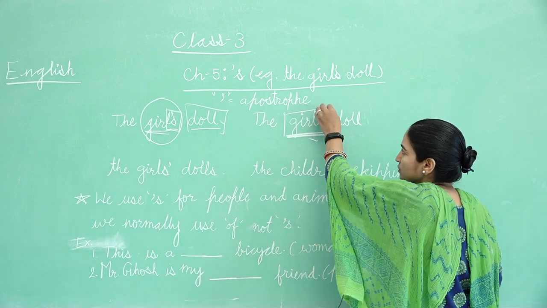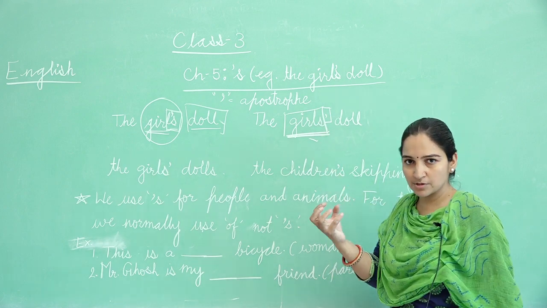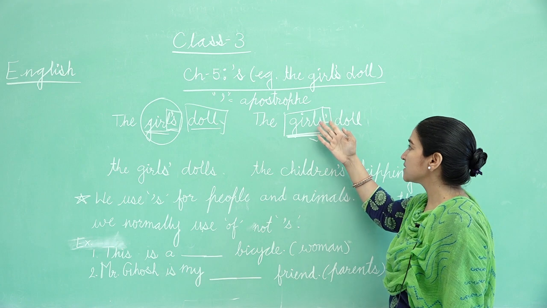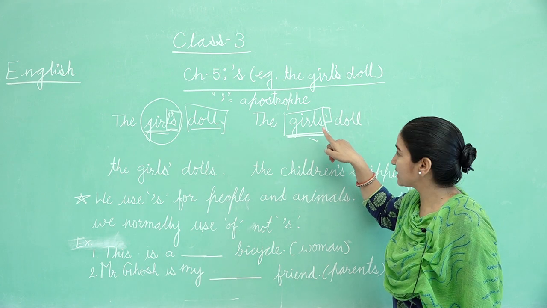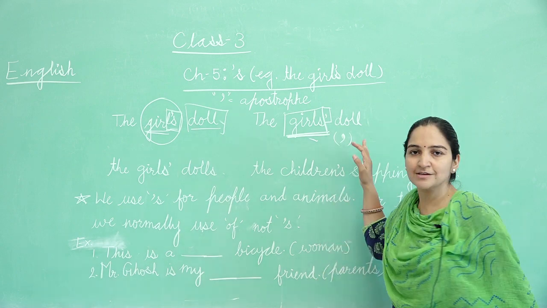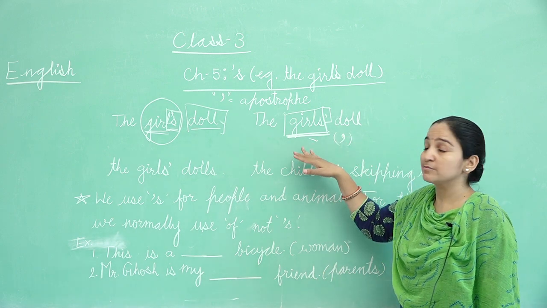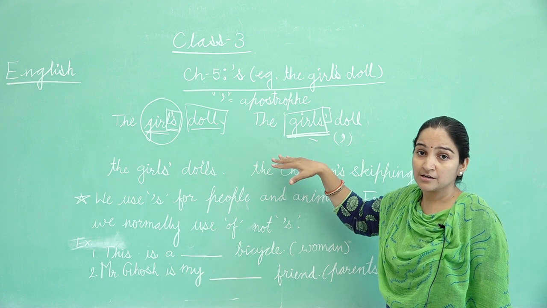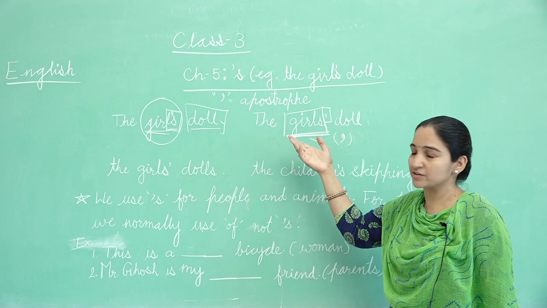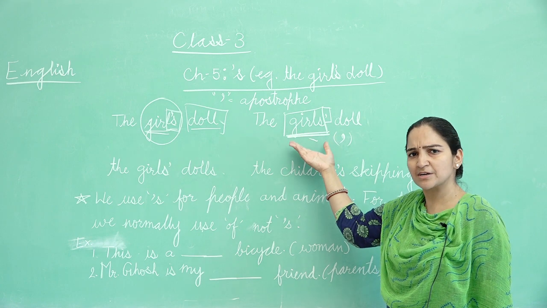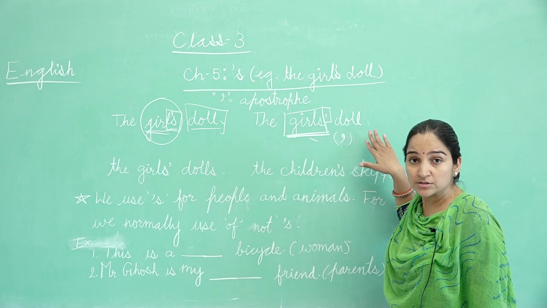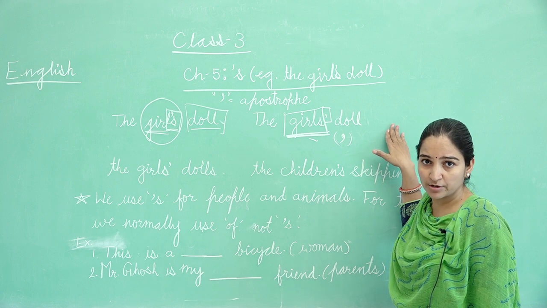When we show the ownership or belongingness of a plural noun, we put only the apostrophe sign. Girls means more than one, two girls, three girls, whatever. Then we use only this sign to show belongingness, right?